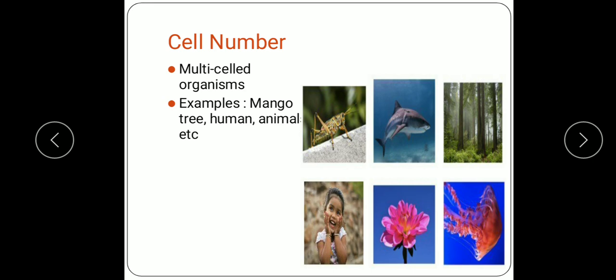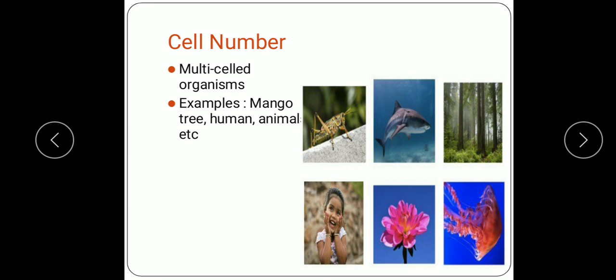After the discovery of the microscope, I explained cell theory, which was formulated by the scientists Schleiden, Schwann and Virchow. And Virchow added a phrase, omnis cellula e cellula, meaning all cells arise from pre-existing cells.